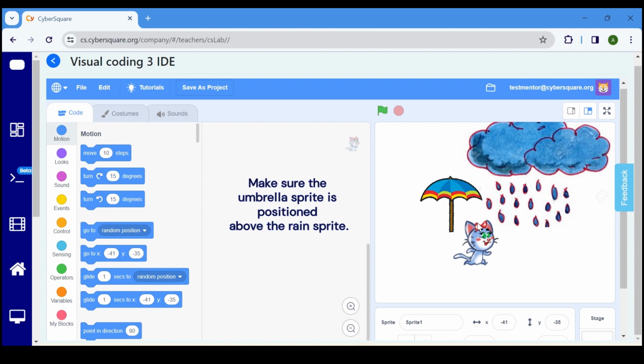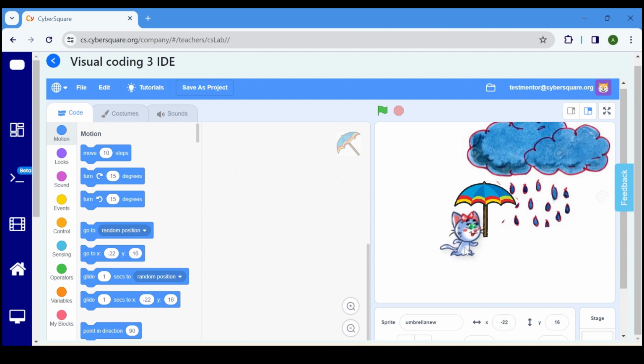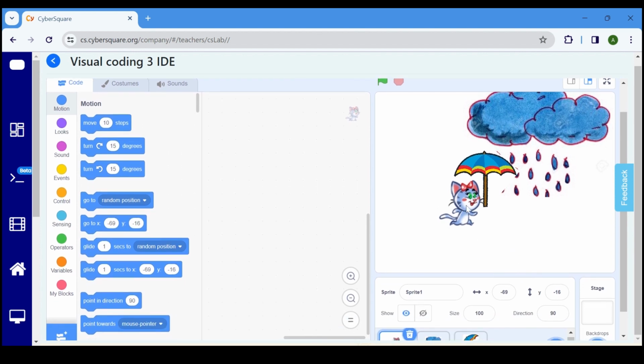Ensure that the umbrella sprite is positioned above the rain sprite. Now, let's move on to coding for this program.